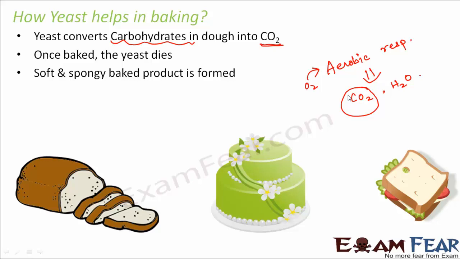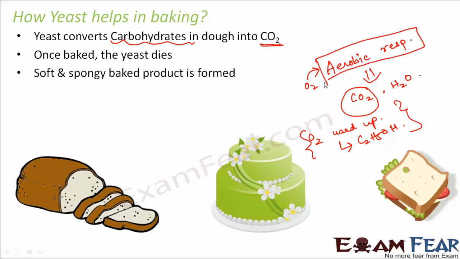Now what happens when all the oxygen has been used up by the yeast? Once all the oxygen is used up, then anaerobic respiration happens. That is, fermentation takes place. In this case, ethanol will be formed. So let us not get into all these details because you will be studying about all these in your higher classes. So for now you should understand that yeast converts carbohydrates into carbon dioxide,